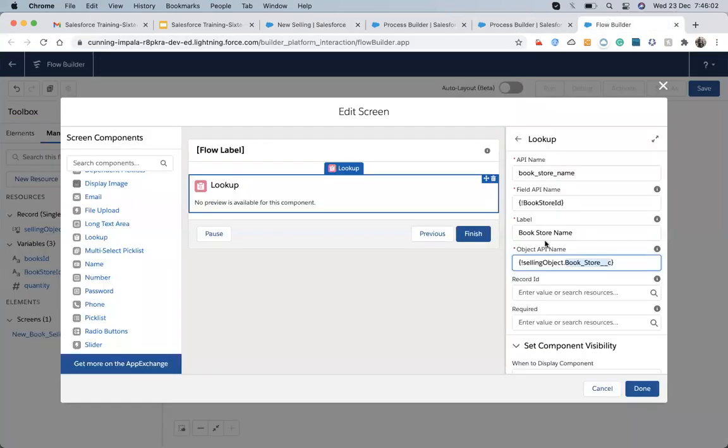In order to behave as a lookup, it has a property that it wants the object API name, so that it can make a lookup of that field. So I think it's asking for the object API name.